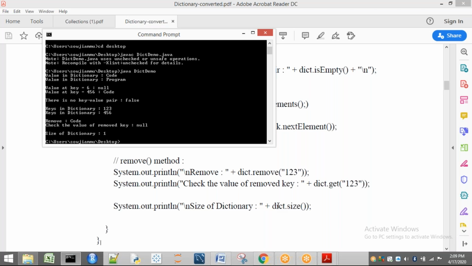Now what is the key? We have 4, 5, 6, and corresponding to 4, 5, 6 we have some program. So only one entry is present, and your size of the dictionary is 1. So this is the concept of dictionary. I have taken one example of a hash table and I have explained the methods of the dictionary.